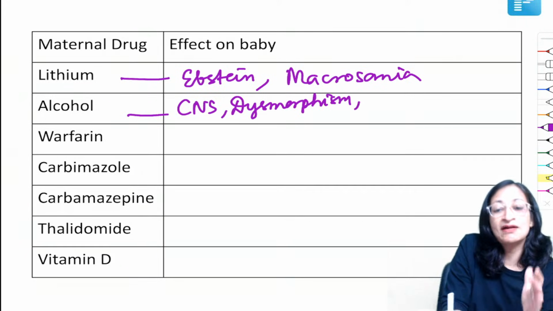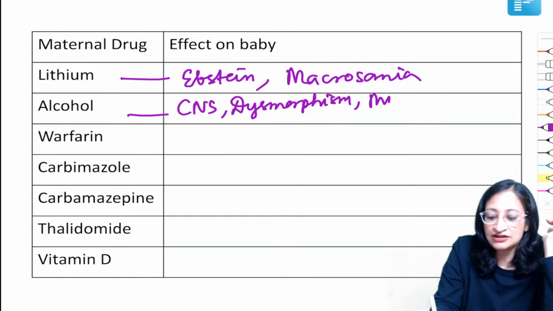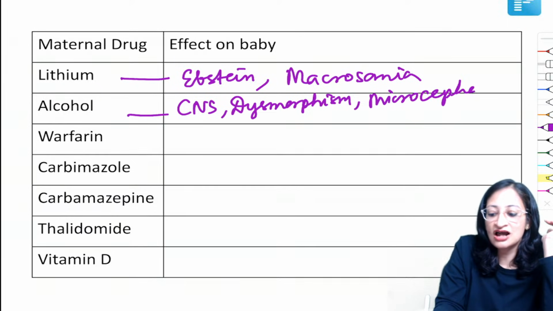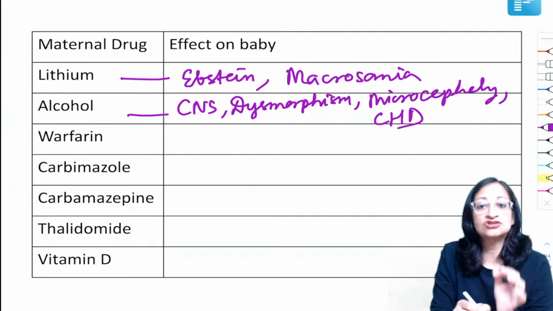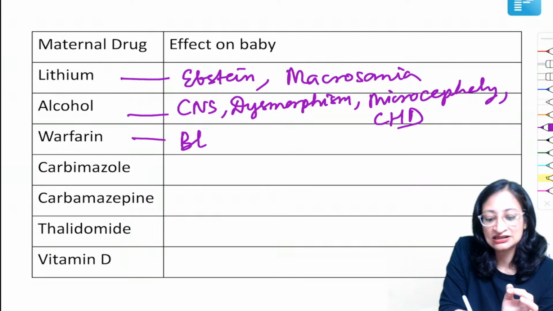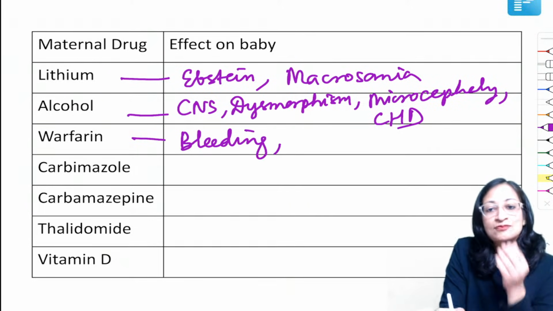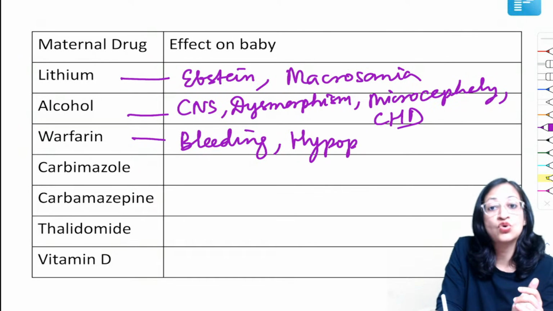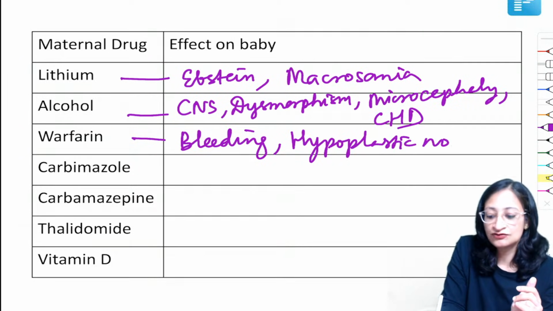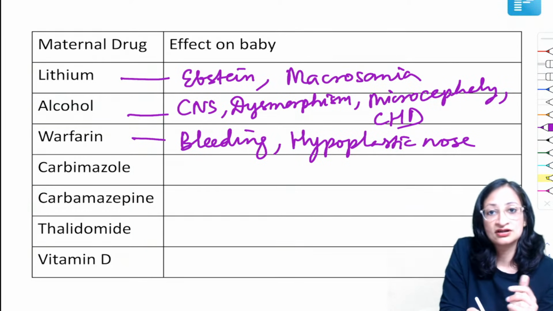Okay, there can be microcephaly, and there can be congenital heart diseases, limb abnormalities, and so on. Warfarin: if the mother is on warfarin, the baby can have bleeding tendency and hypoplastic nose. The nose is not well formed. Hypoplastic or depressed nose can be there. It is called fetal warfarin syndrome.